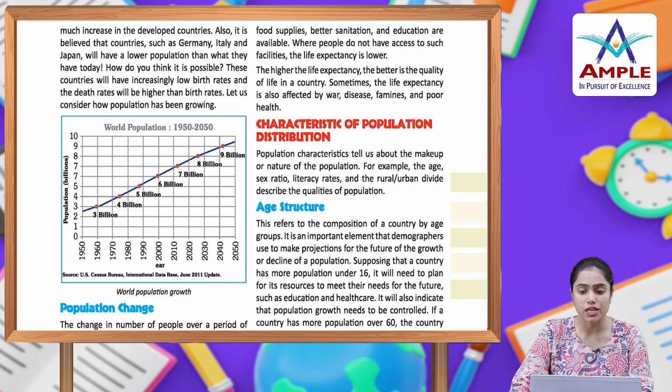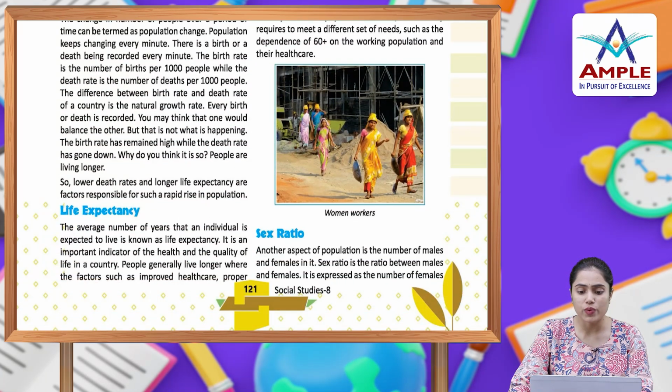It is an important element that demographers use to make projections for the future growth or decline of a population. Supposing that a country has more population under 16, it will need to plan its resources to meet their needs for the future, such as education and healthcare. It will also indicate the population growth needs to be controlled. If a country has more population over 60, the country requires to meet a different set of needs, such as the dependence of 60 plus on the working population and their healthcare.